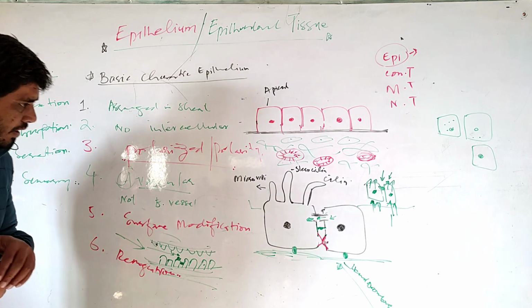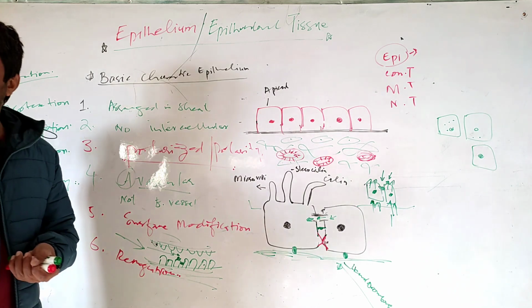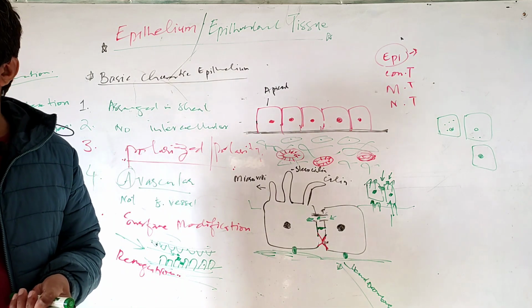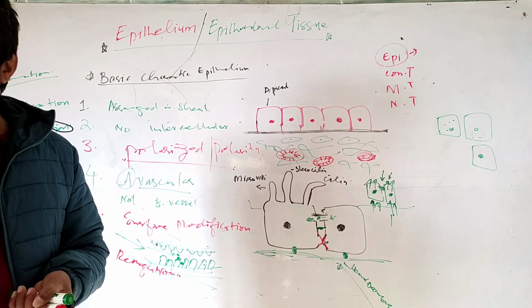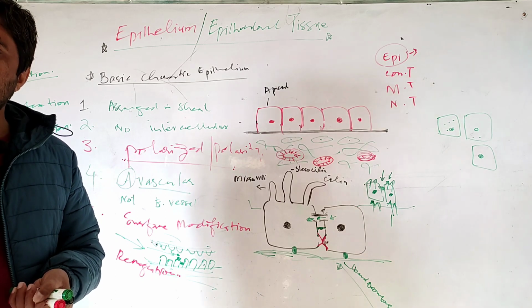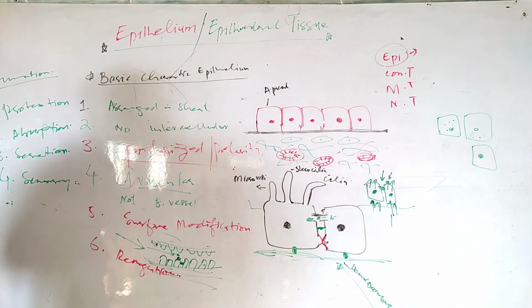Also, the pigmented epithelium of the retina in the eye plays the role of a sensory epithelium. This is also related to sensory function.